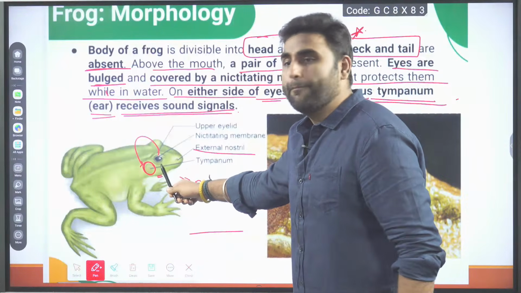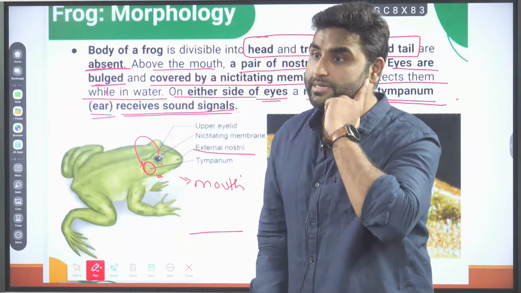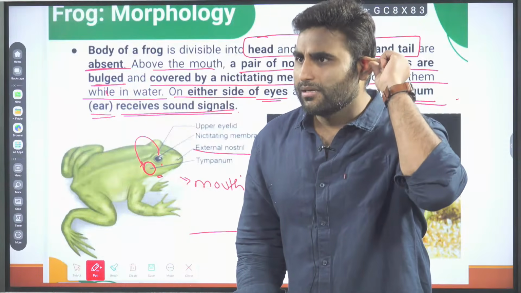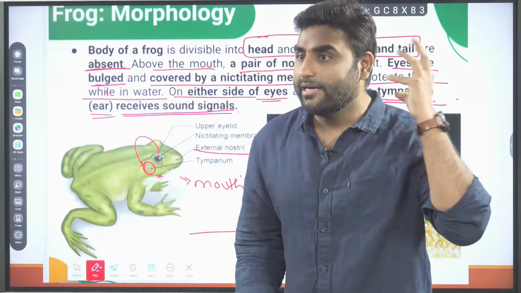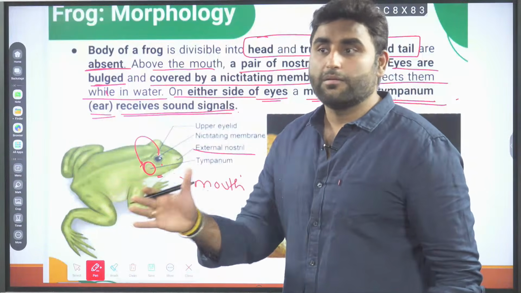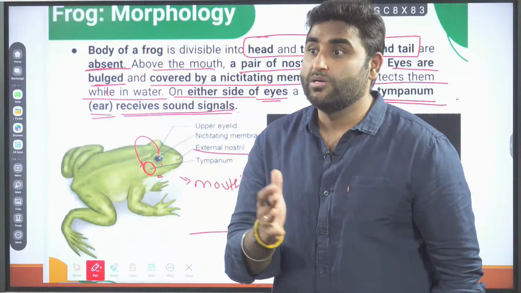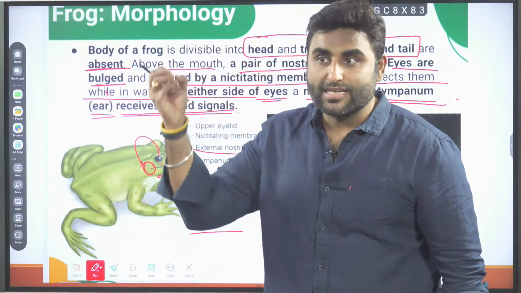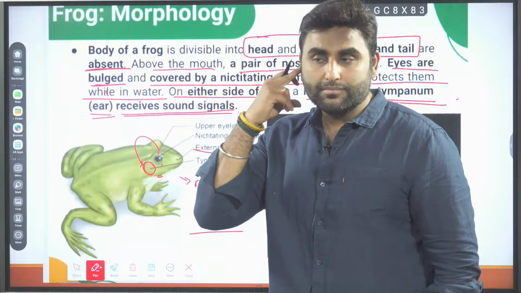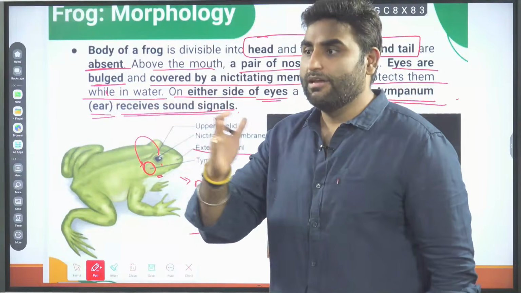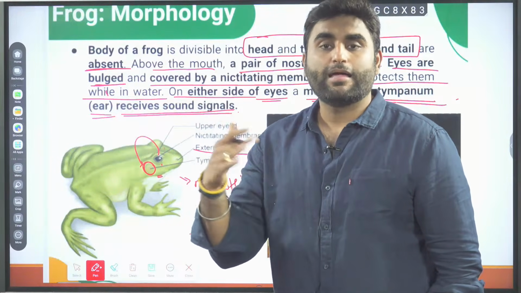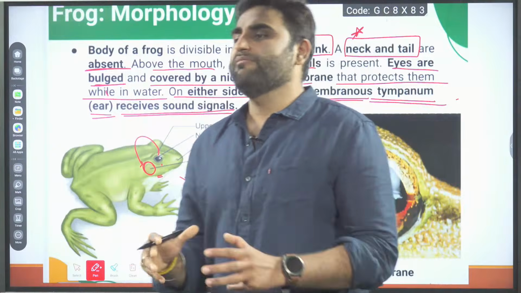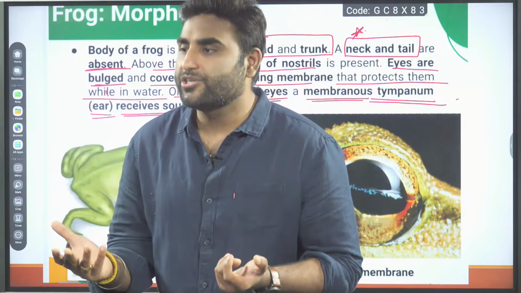Here also, behind their eyes, the eardrum is there. They don't have an external ear pinna or auditory tubes. They have the eardrum directly. This eardrum vibrates on receiving the sound signal. When the sound waves hit this tympanum, it will vibrate.